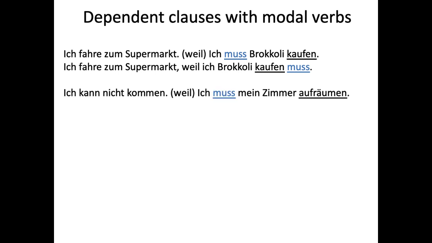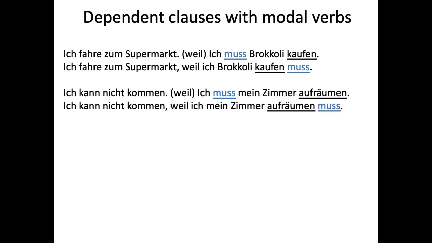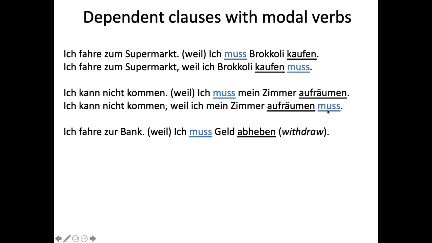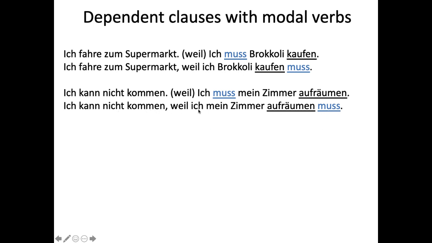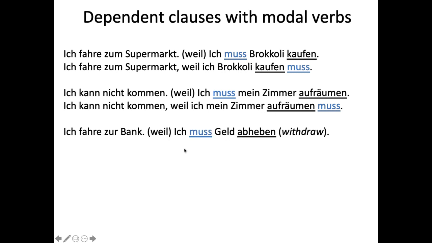So when you kick the verb to the end, you end up with the infinitive and then the conjugated verb at the end. Ich kann nicht kommen, weil ich mein Zimmer aufräumen muss. So we've got a conjugated verb at the end. It's like, I can't come because I have to clean up my room. Ich fahre zur Bank, weil ich Geld abheben muss. Because I money withdraw must, as in because I must withdraw money.